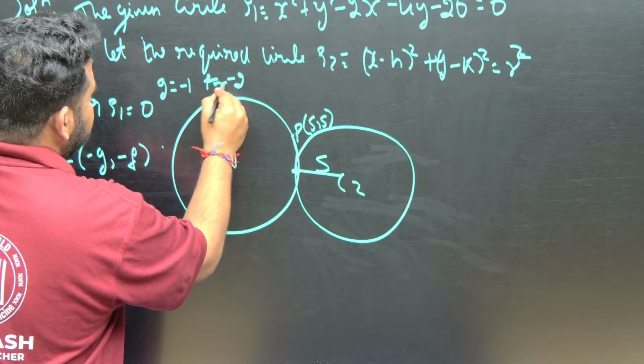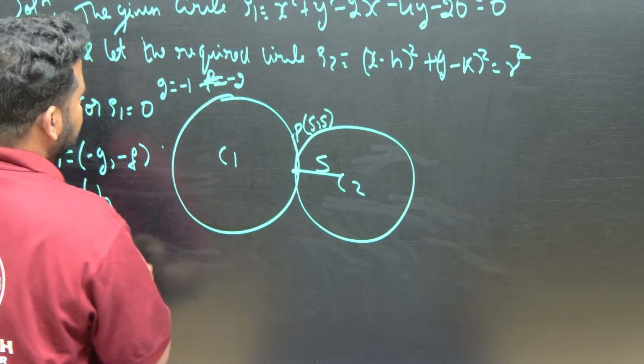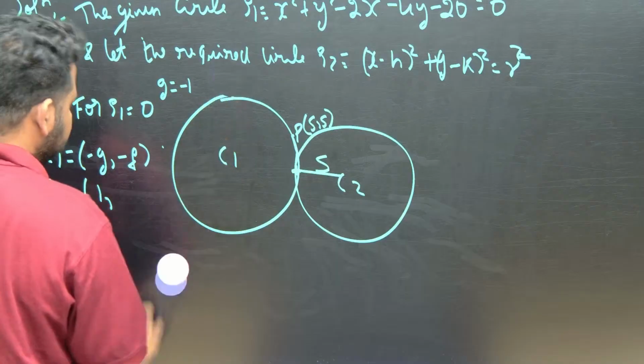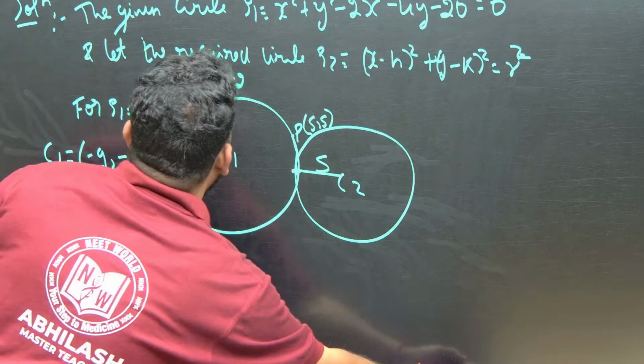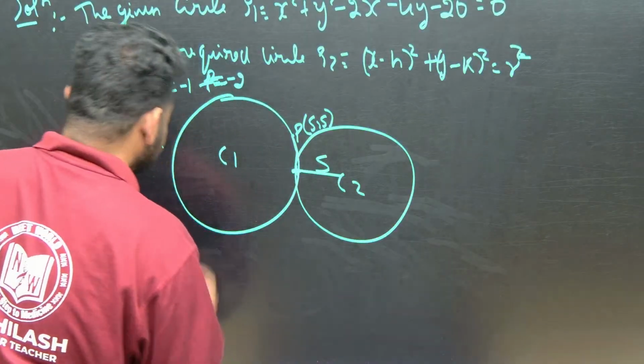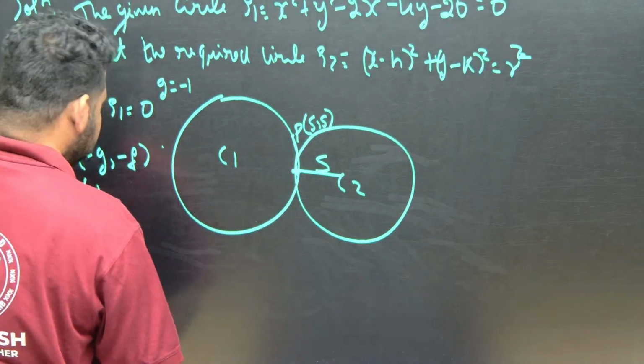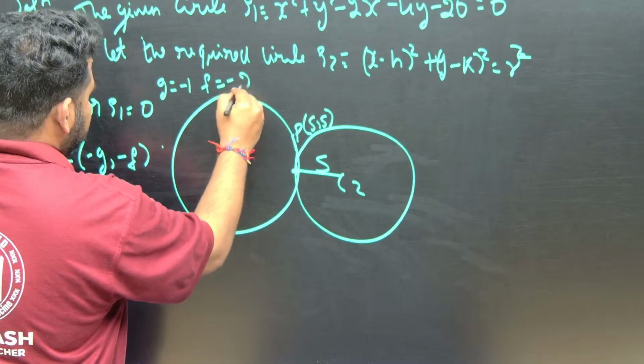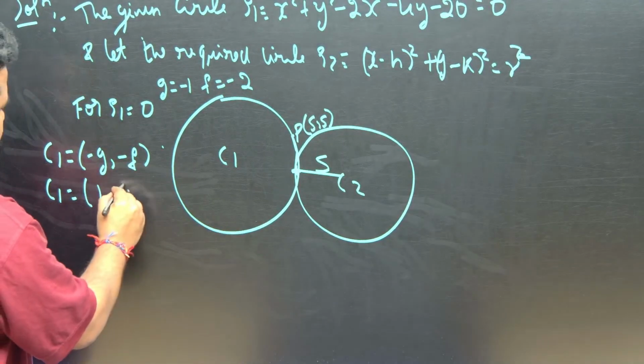The center minus g, minus f is therefore 1 comma 2.